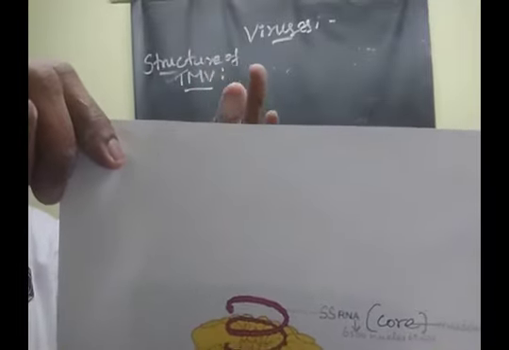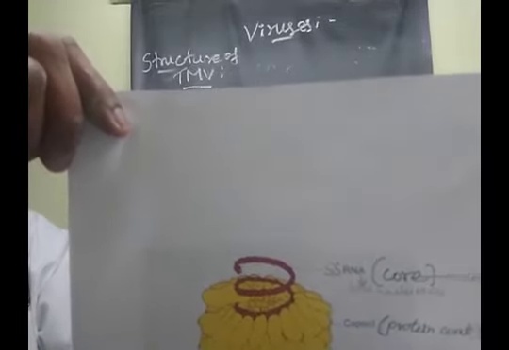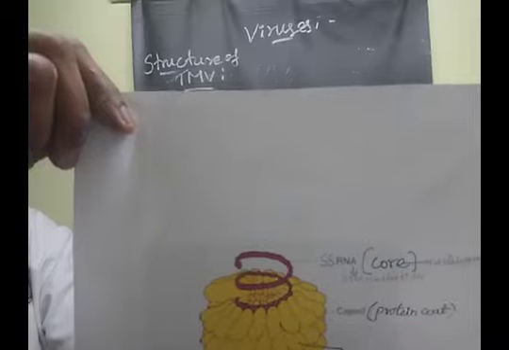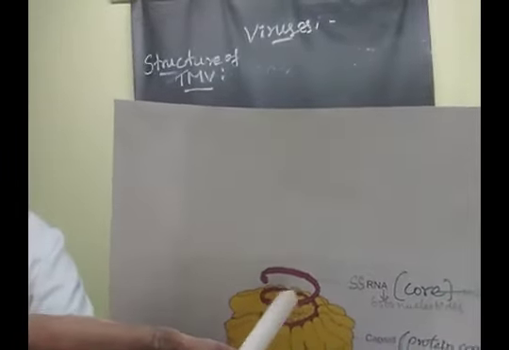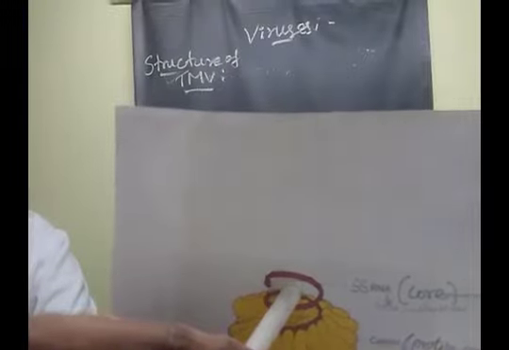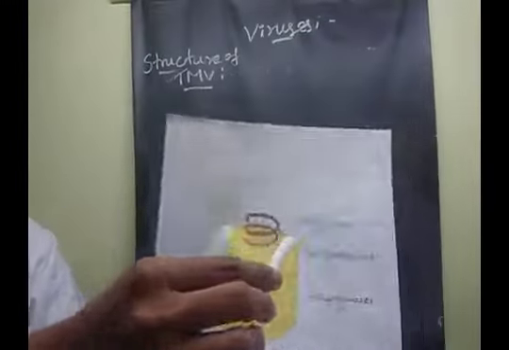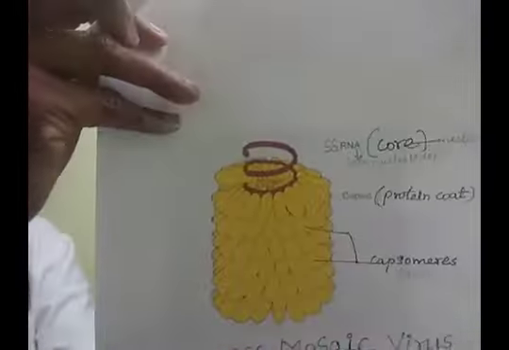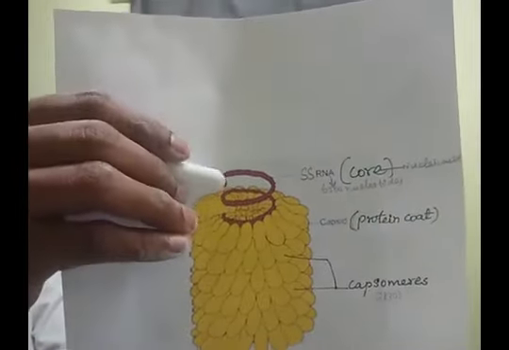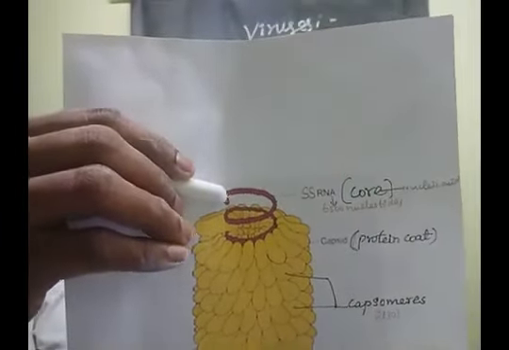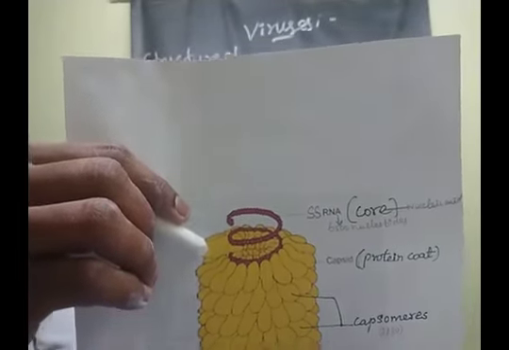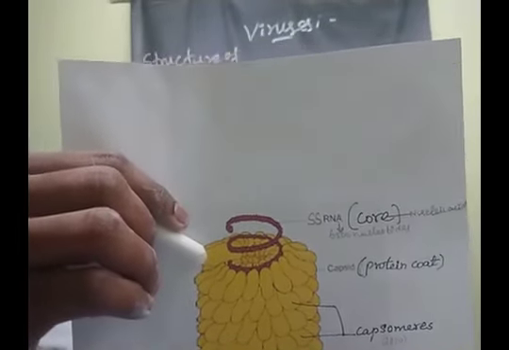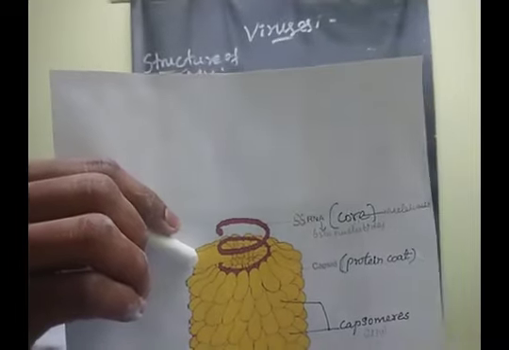Here they present two items, children. One is the core substance, which is single-stranded RNA. Surrounding it is the protein coat, which is called the capsid.